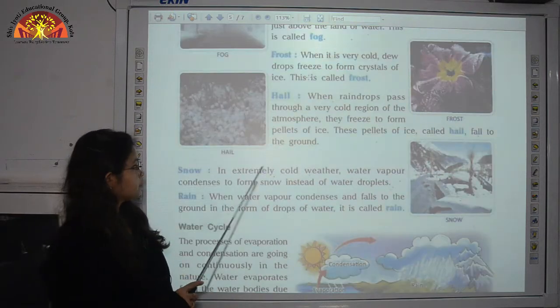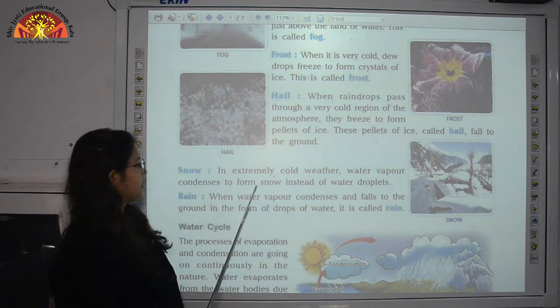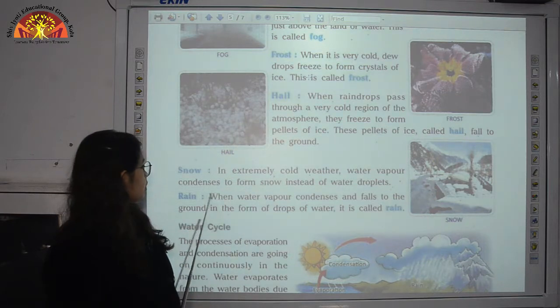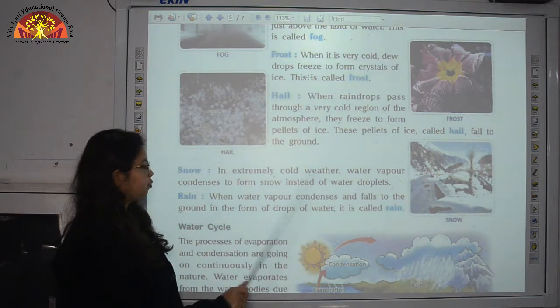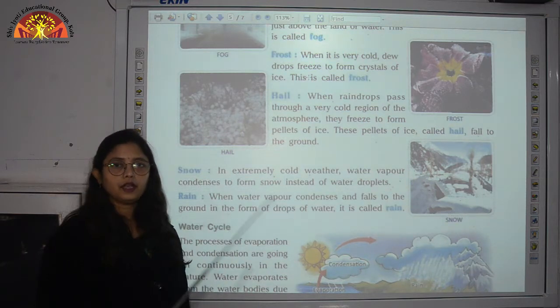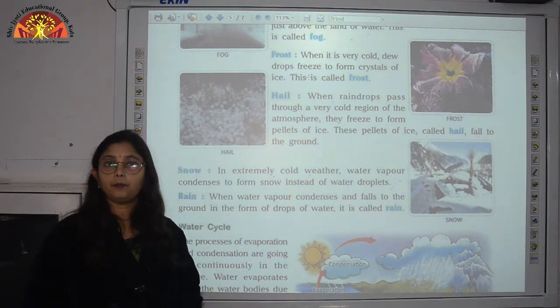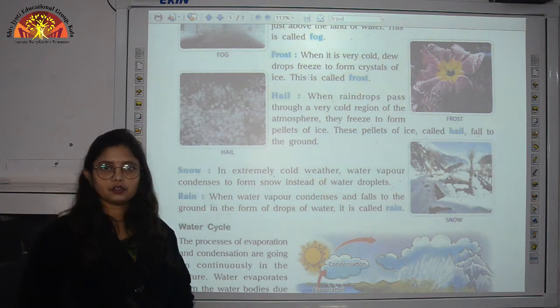In extremely cold weather, like in the hilly areas, water vapor condenses to form snow, and when water vapor condenses and falls to the ground in the form of water droplets, it is called rain. So these are some of the forms of water on condensation. Children, this was all about part 1. We have already discussed all this in detail.